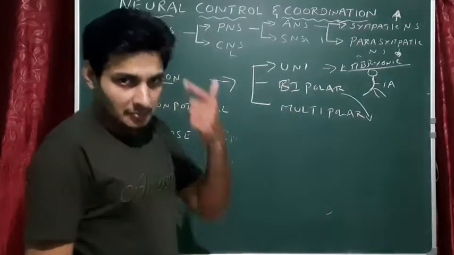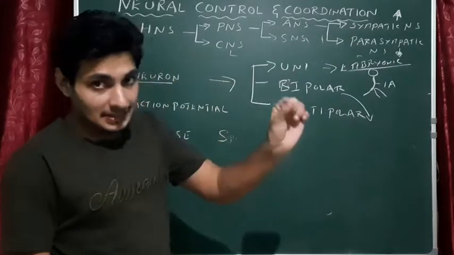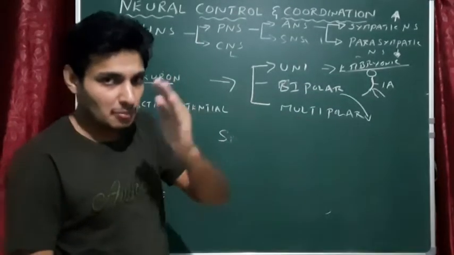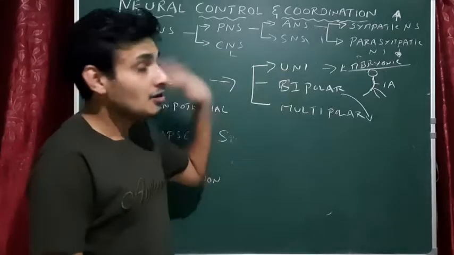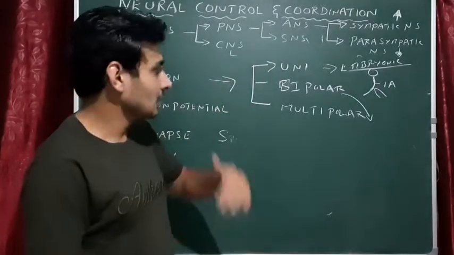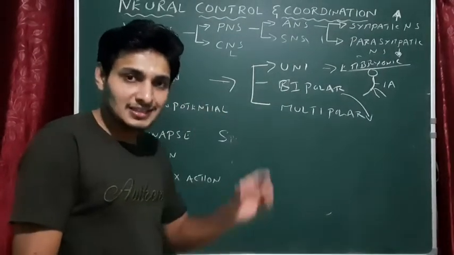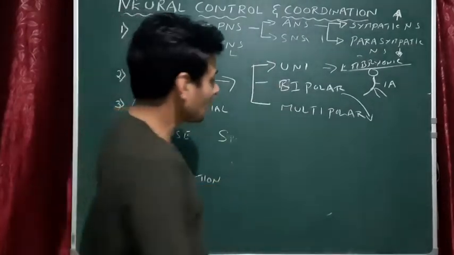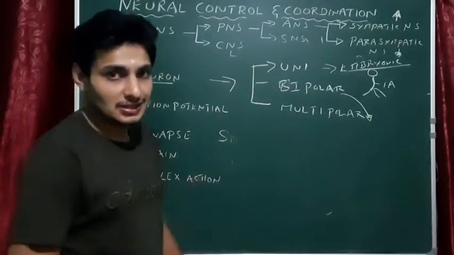In the retina of the eye, we have three layers of cells arranged in a continuous manner, from outside to inside. The outside cell layer is called the photoreceptor cells. There are two types of photoreceptor cells, rods and cones. The middle one is the bipolar neuron. The last one, which is connected to the optic nerve, is called the ganglion cells. So bipolar neurons are the cells present between photoreceptor and ganglion cells in our retina.